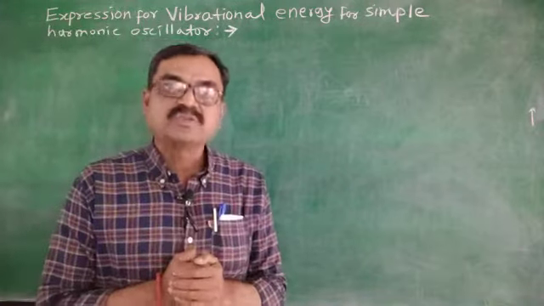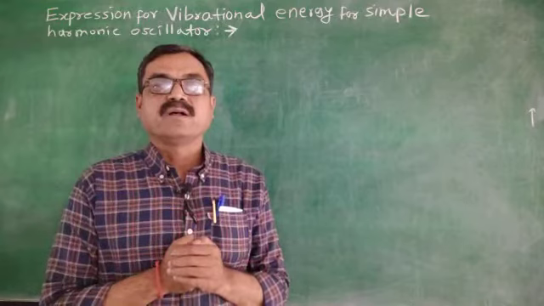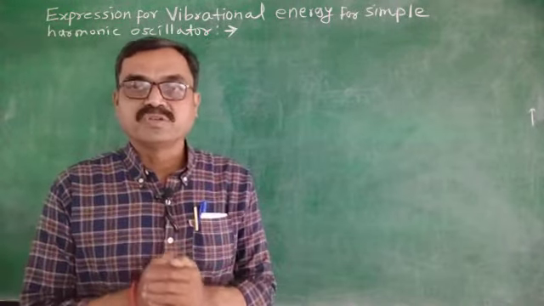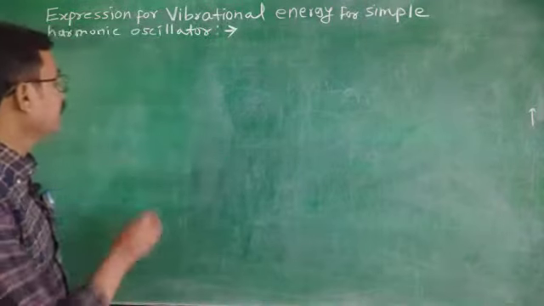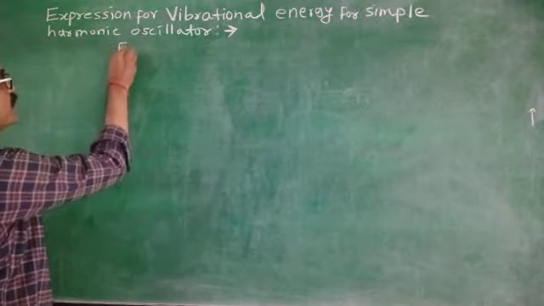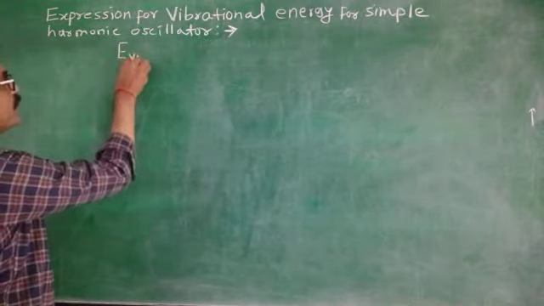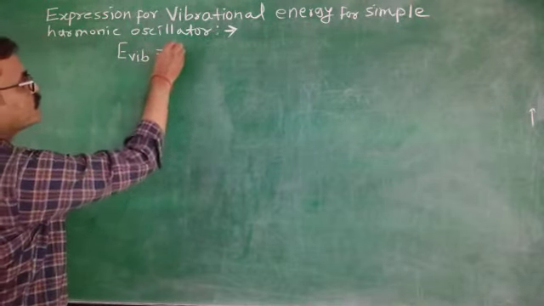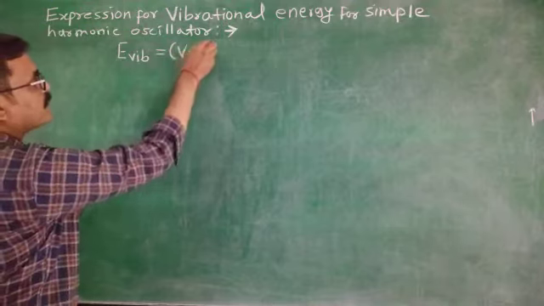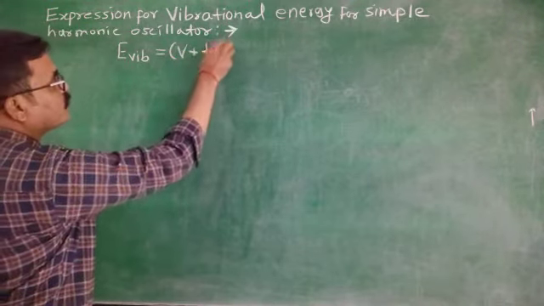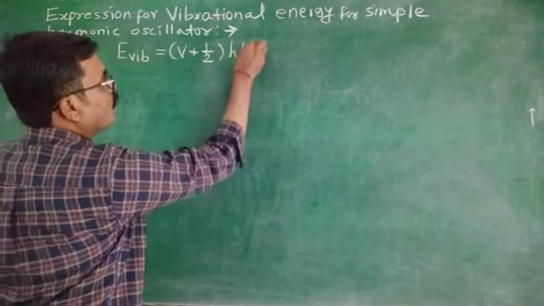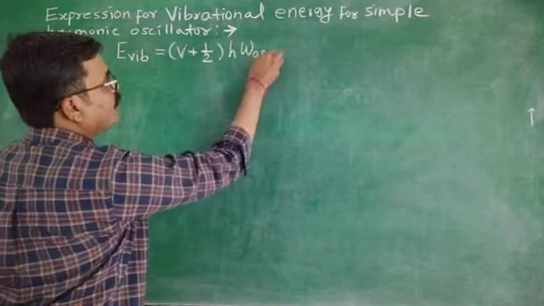According to wave mechanics, the vibrational energy of such a molecule is given by E vibration equals (V plus half) into h into omega of oscillation.